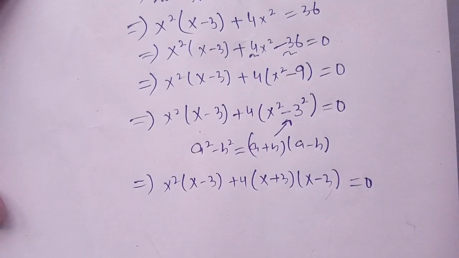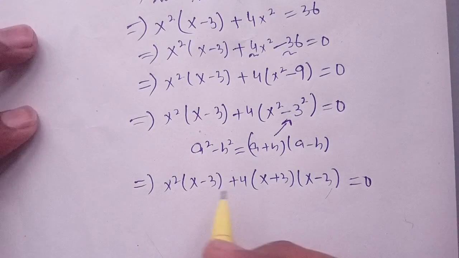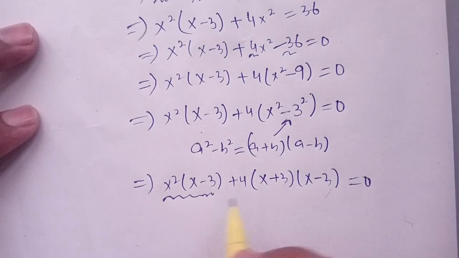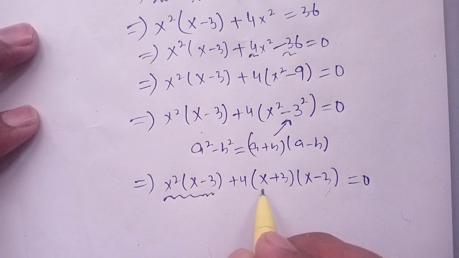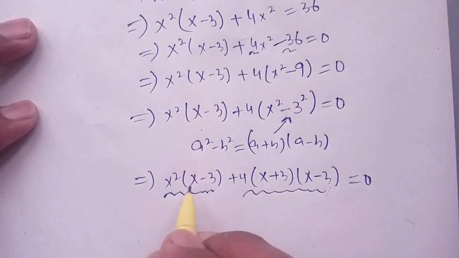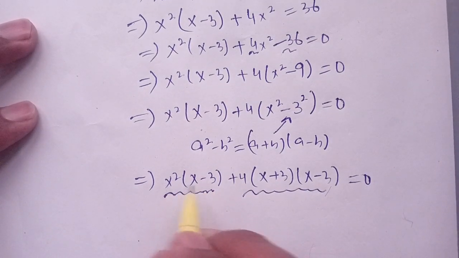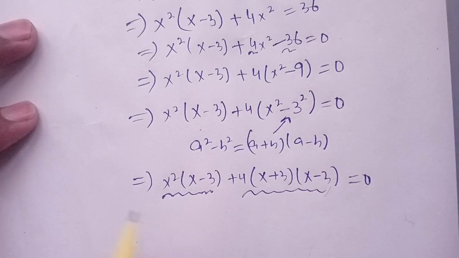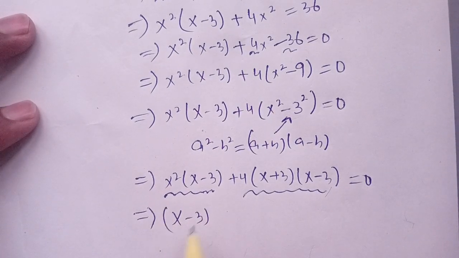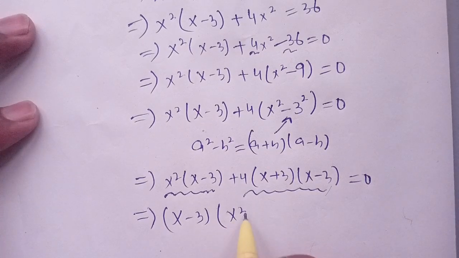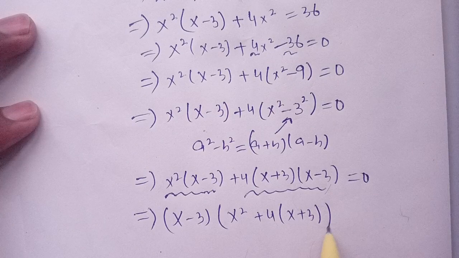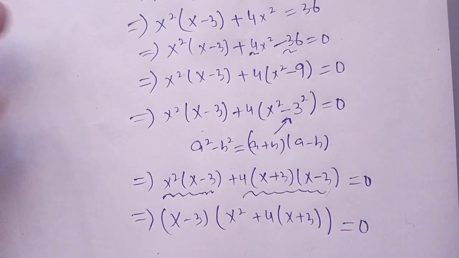Now from here there are two terms. The first term is x square times x minus 3 and the second term is plus 4 times x plus 3 times x minus 3. Here x minus 3 is common in the first term and second term, so we can take it out, remaining x minus 3 times x square plus 4 times x plus 3 is equal to 0.